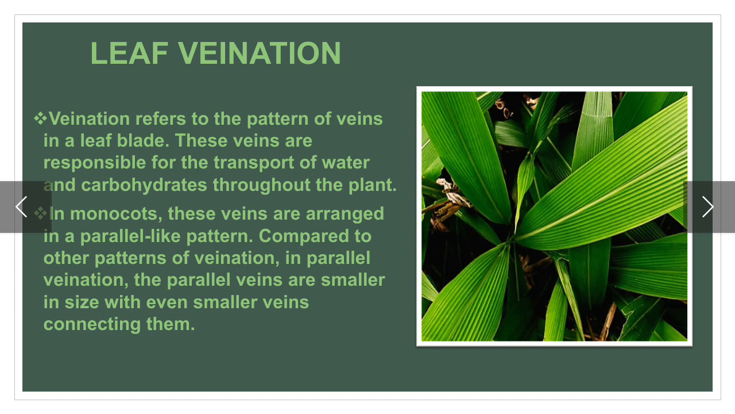Leaf venation of monocot. It has only parallel venation. You can see here in the diagram. These veins are responsible for the transport of water and carbohydrate throughout the plant. In monocots, these veins are arranged in a parallel-like pattern compared to the other patterns of venation. In parallel venation, veins are smaller in size with even smaller veins connecting them.